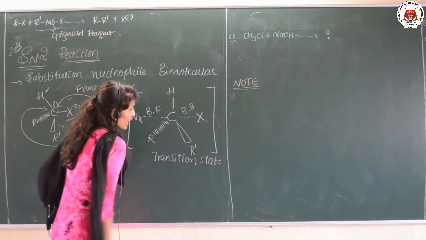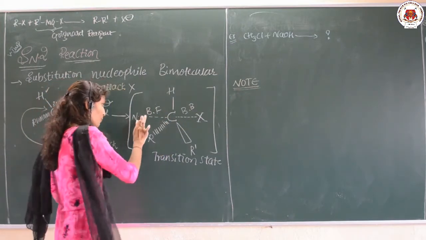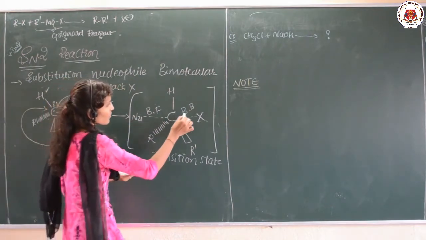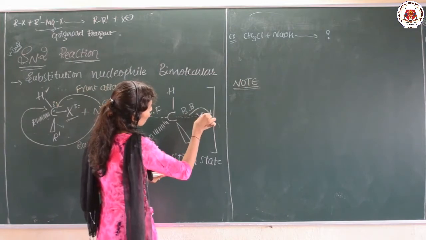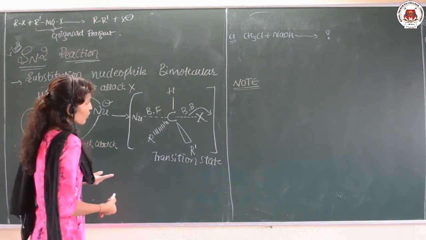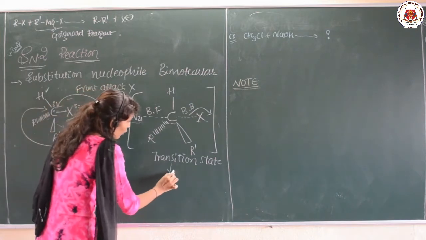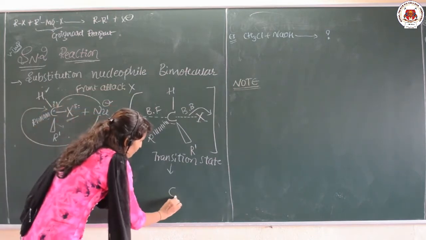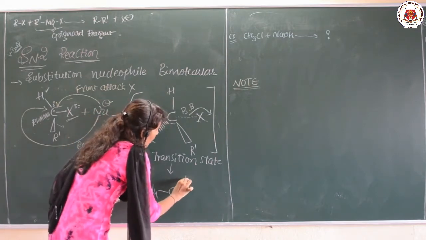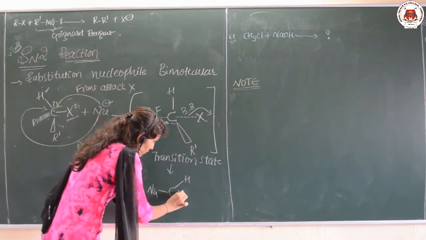Transition state. It is not at all stable because one side bond is forming while one more side bond is breaking. So, during this time what happens, X is electronegative, this bond goes on breaking, while the nucleophile attacks from the back side, and there is a formation of the bond between the carbon and nucleophile. So, this is the nucleophile and this is the hydrogen, and X is already removed, and